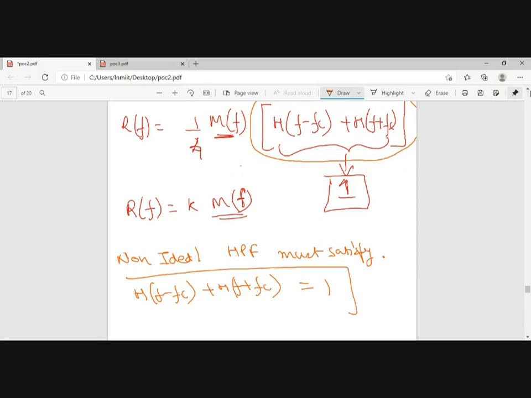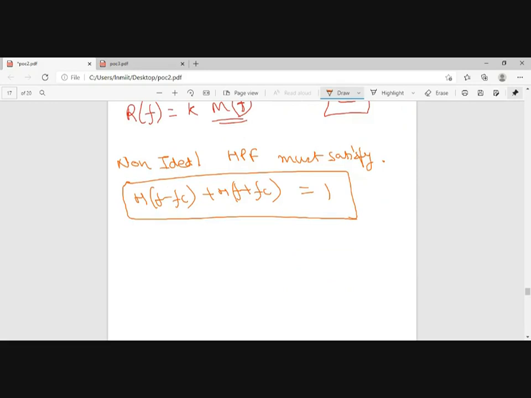If this criteria is fulfilled, then in that case, our VSB will be passed and demodulated without any distortion.